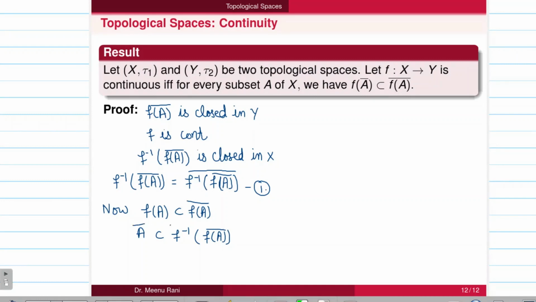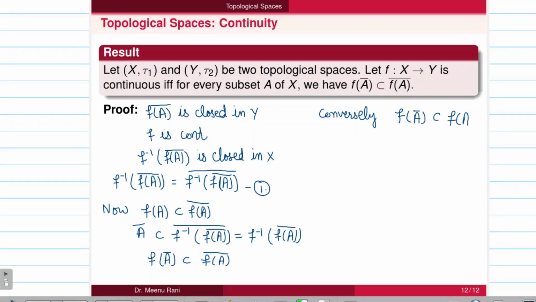We can take closure on both sides. So from the first equation, it is equal to f inverse of the closure of f of A, which can be written as f of closure of A is contained in the closure of f of A. So in this way we have proved the first part. Now the converse part. It is given that f of closure of A is contained in the closure of f of A. Then we have to prove that f is a continuous function.